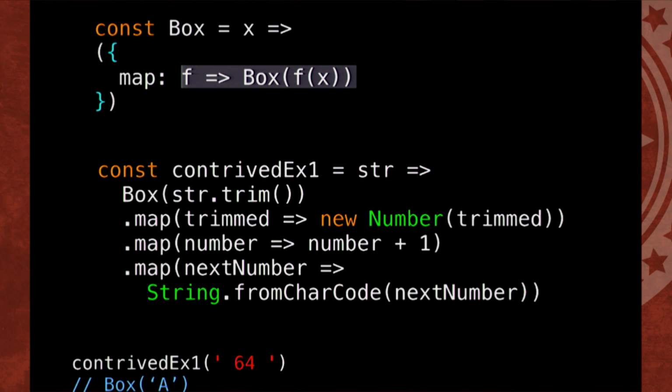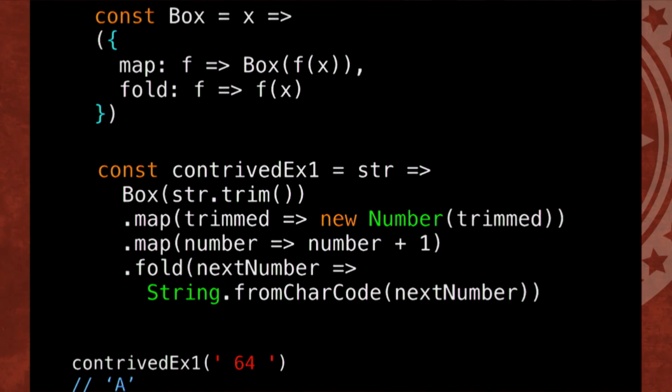And if you notice below, our result is box A. And we didn't really want a box A. Actually, at this point, there's no way to unbox this stuff. So let's introduce one more function called fold, and that will remove it from the box. It's the exact same thing as map. It just doesn't put it in a box afterwards. So pretty intense, pretty heavy, I know.